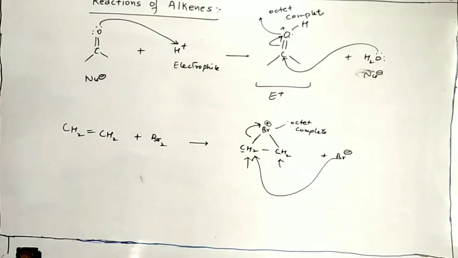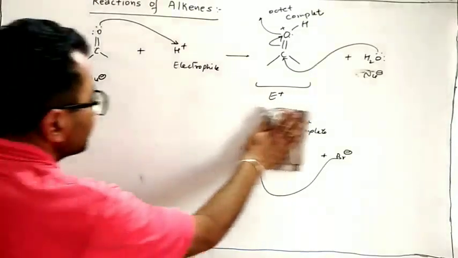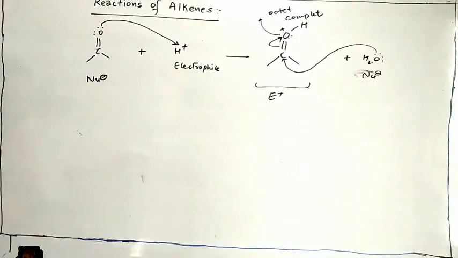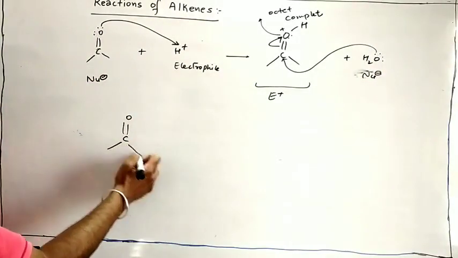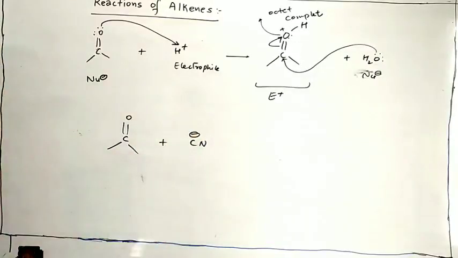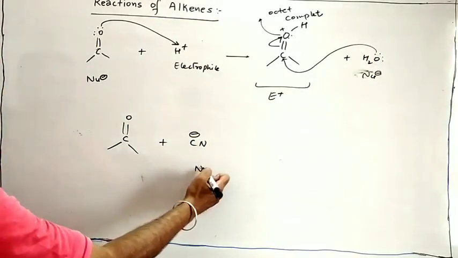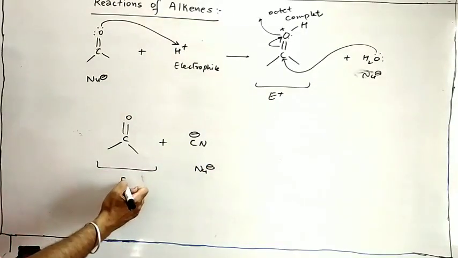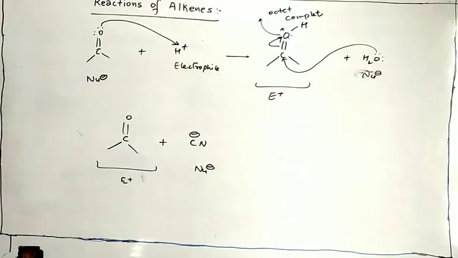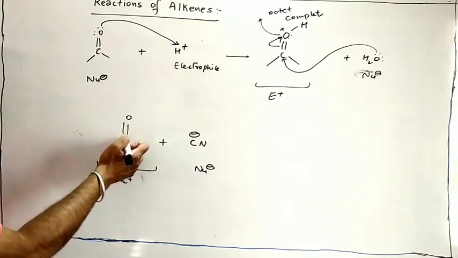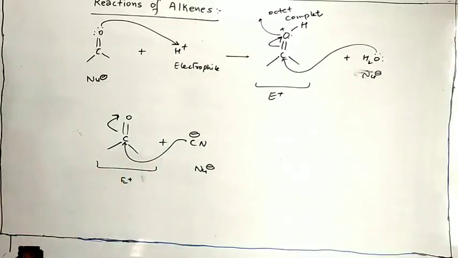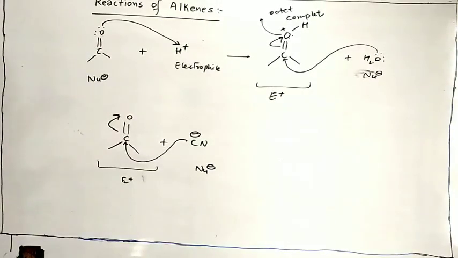Now suppose we have a carbonyl group, C double bond O, and we are adding cyanide to it. Okay, CN negative ion. So another reaction. तो रिएक्शन सब आपने की हुई है, बहुत इजी रिएक्शन है, लेकिन उनका जो बेस है वो समझना है. So we know this is the nucleophile. It means this molecule must be the electrophile. Which part of this molecule is electrophilic? We know that it's carbon. So this attacks on carbon like this. Sometimes we protonate, when a proton is added. That is called protonation. Protonation takes place on the oxygen.